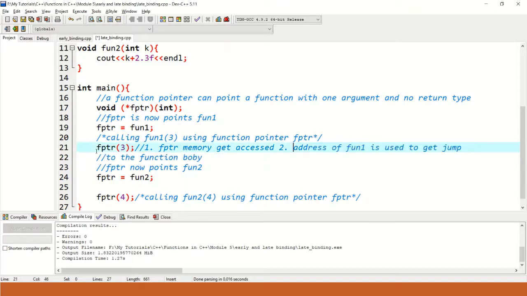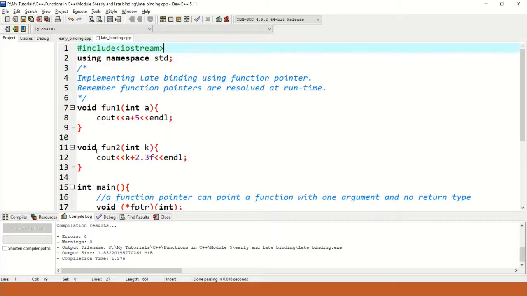I hope the idea of late binding in C++ is clear. In the next lecture, we're going to see how to achieve late binding using virtual functions and a base class pointer to a derived class object.